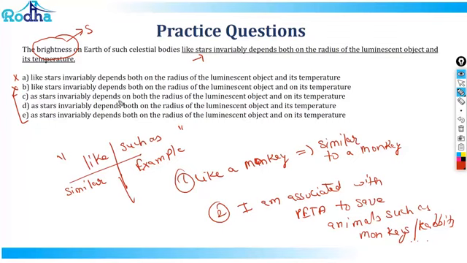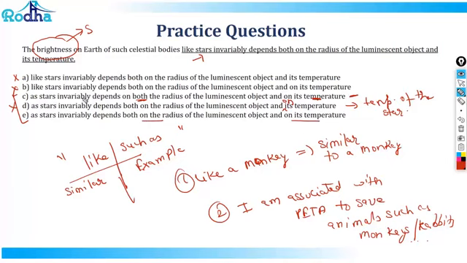As stars invariably depends on both the radius and on its temperature. On both the radius and on its temperature. This looks to be an answer, as stars invariably depends both on the radius and its temperature. So it should be on its temperature because you're referring to the temperature of the star. So D is gone. As stars, celestial bodies as stars invariably depends both on the radius of the luminescent object and on its temperature.